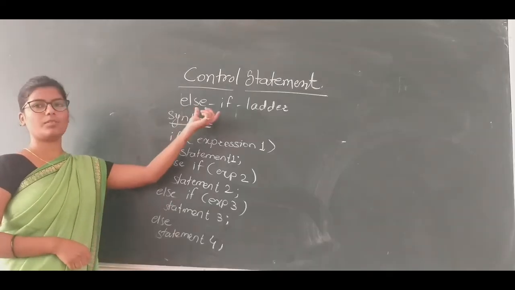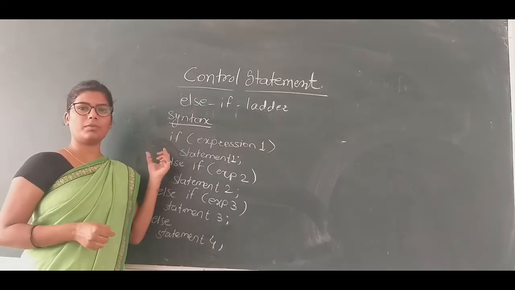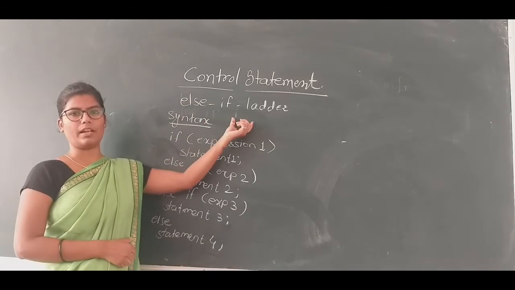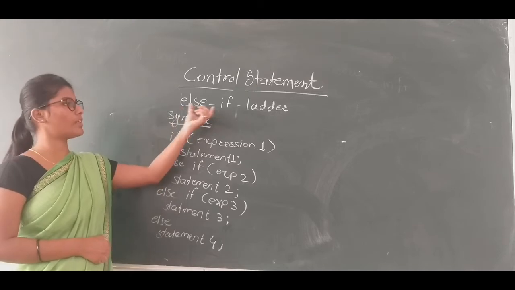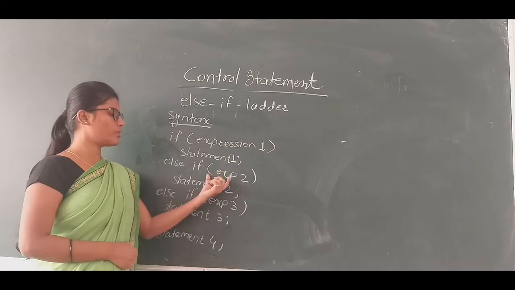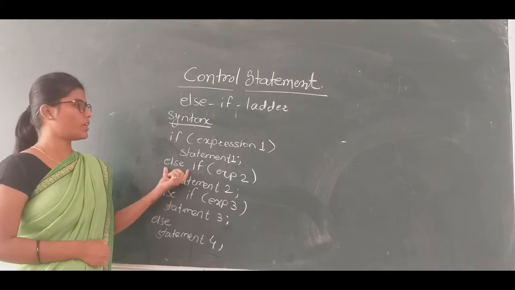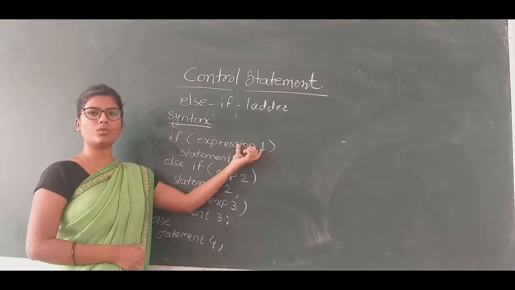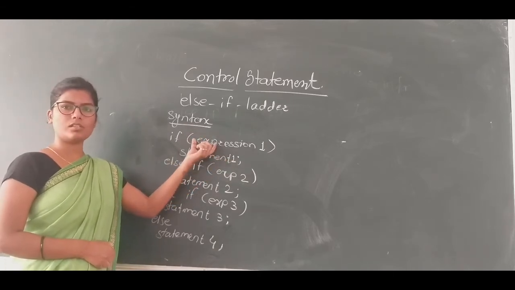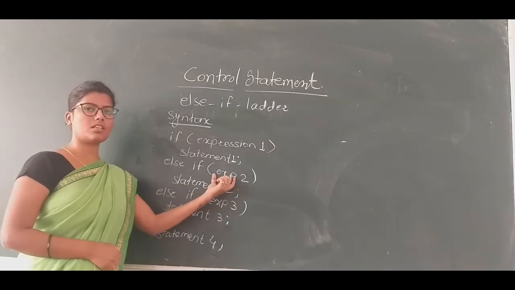Next is the else if ladder. If we use an if else statement in each else of an if else, then it constructs an else if ladder. Let us see the syntax of the else if statement. Here we use if with expression 1, expression 2 and expression 3. Here we check all the expressions. If expression 1 is true, then statement 1 is executed. If the expression is false, then control goes to the other part, meaning else if. Here it checks the condition.